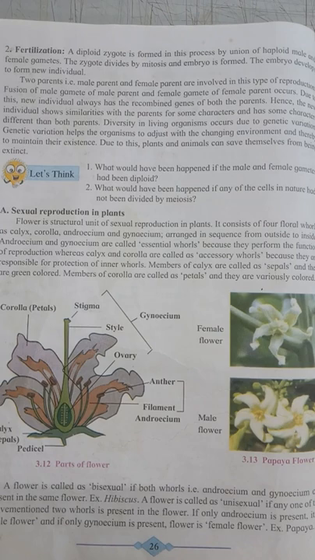This genetic variation helps the organism to adjust to changes in the environment and maintain their existence on this earth. Due to this, plants and animals which do sexual reproduction are able to save themselves from extinction.